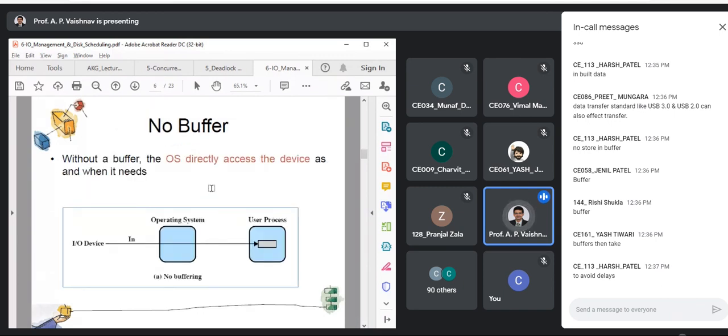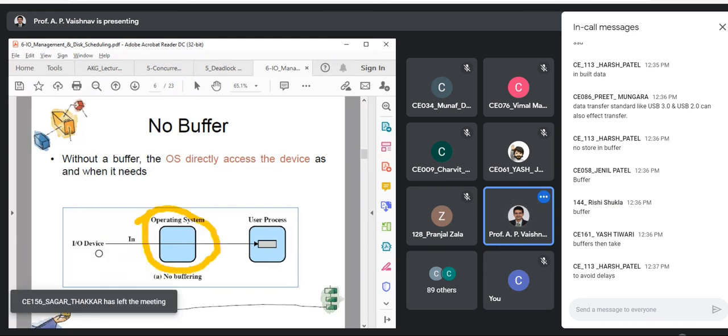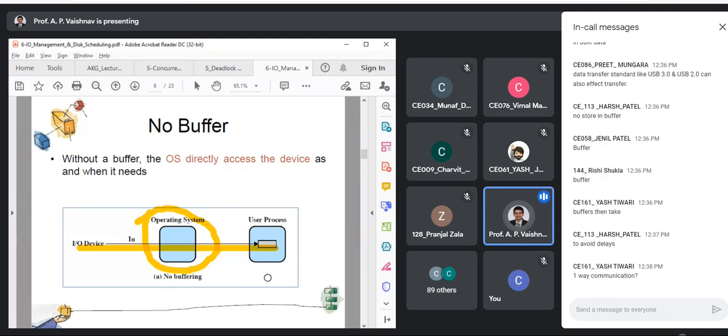So the simplest strategy is to go without any buffer. Older OS was using this. What is the problem in this situation? You can see there is no buffer allocated in the OS part, so your data comes directly from the IO device through the OS to the process. So what is the problem?